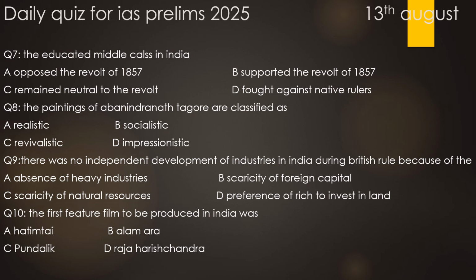The question asks about the educated middle class in India. The statements are: opposed the revolt of 1857, supported the revolt of 1857, remained neutral to the revolt, fought against native rulers. Usually, about the middle class, they remained neutral to the revolt. So for question number 7, the correct option would be option C.